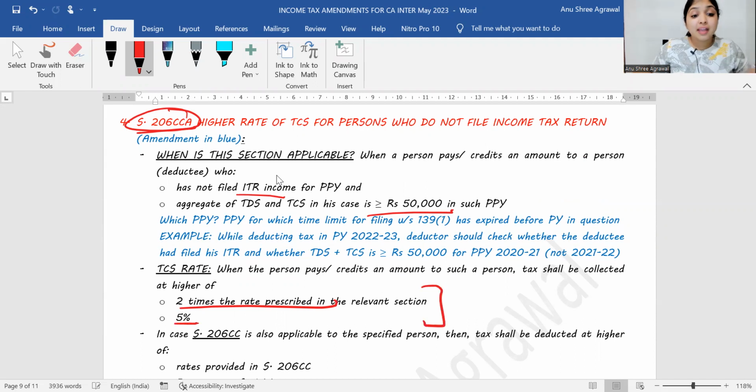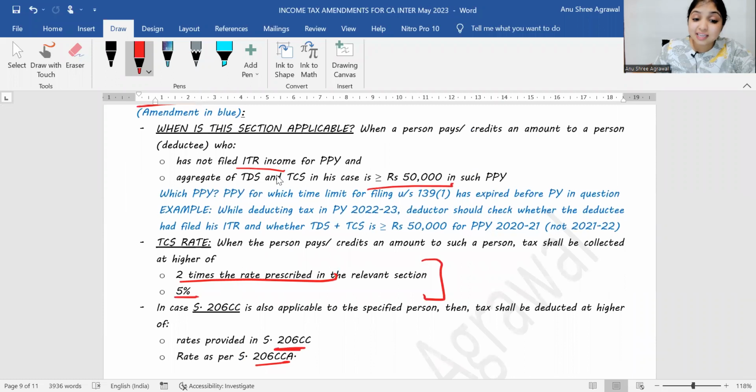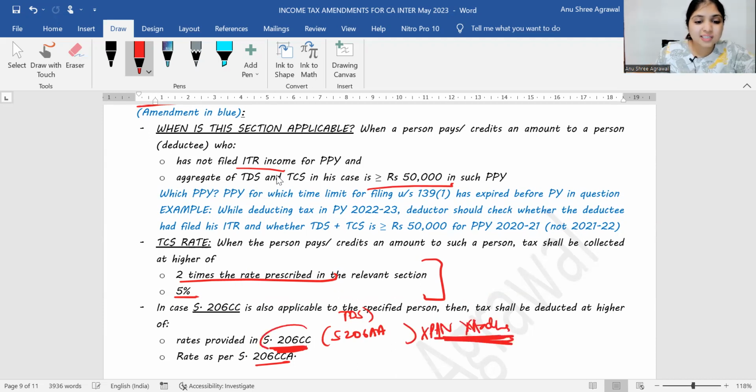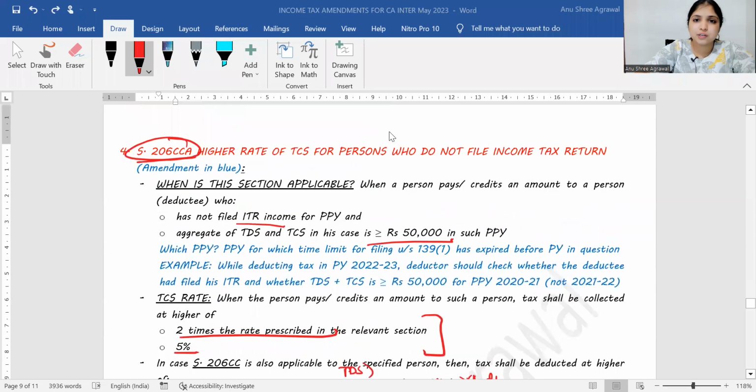Same thing, guys. In case 206CCA is applicable, 206CC may also be applicable. What is 206CC? Just like how you have 206AA in TDS, where you don't give PAN, you don't give Aadhaar, you don't give either of them, then 206CC will apply. 206CC says 2 times of the rate or 5%, whichever is higher. So 206CC or 206CCA, both you will apply. You will pick whichever is higher. Same thing that we learned under 206AB, same thing even over here.